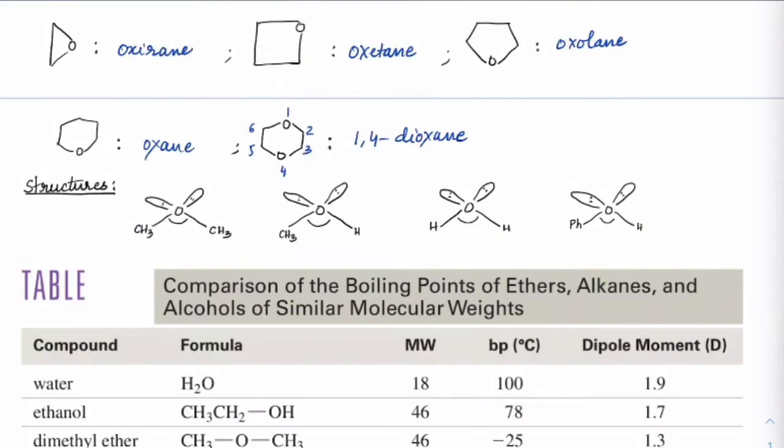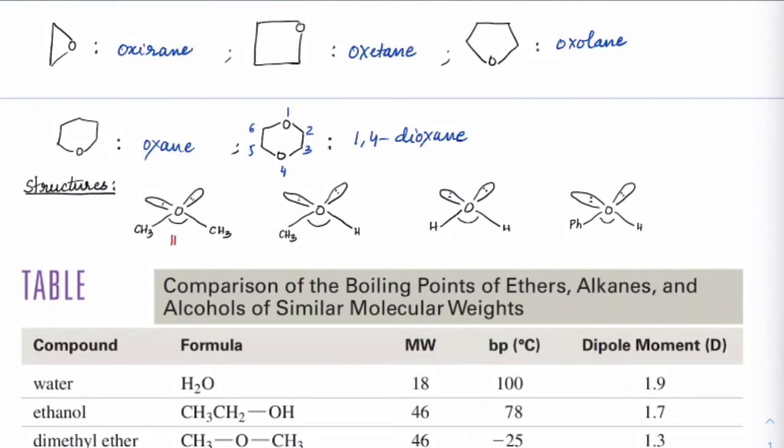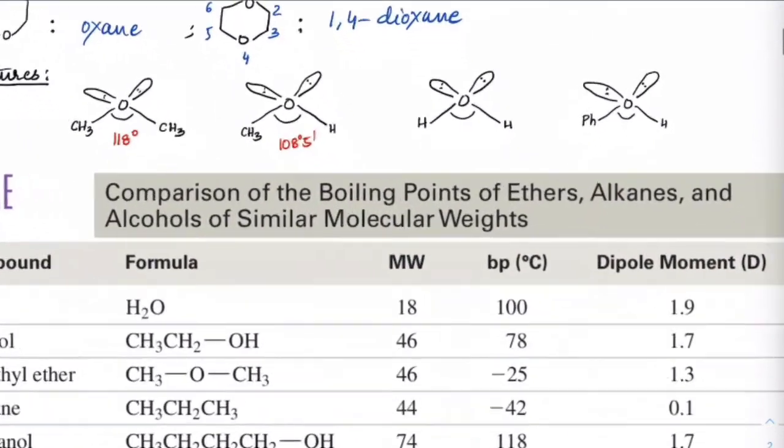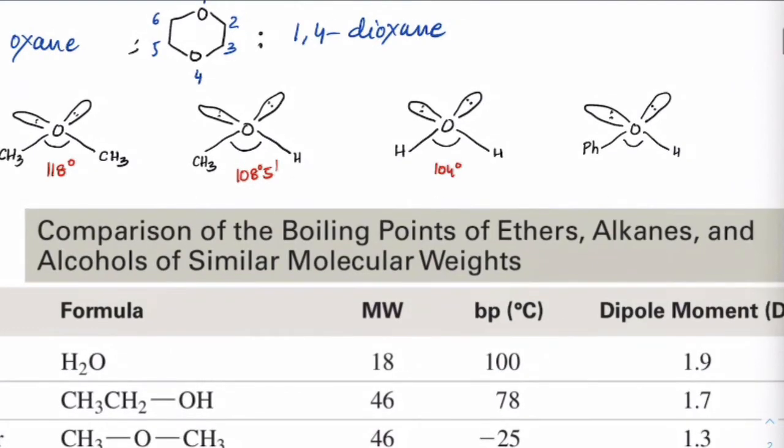If you look at it bond angle wise, this is ether CH3OCH3, this is an alcohol CH3OH, and H2O water, this is phenol. So just to give you an idea about the comparison of bond angles, this bond angle is around 118, this is 108.5 degrees, water is 104 degrees, and phenol is around 109 degrees.